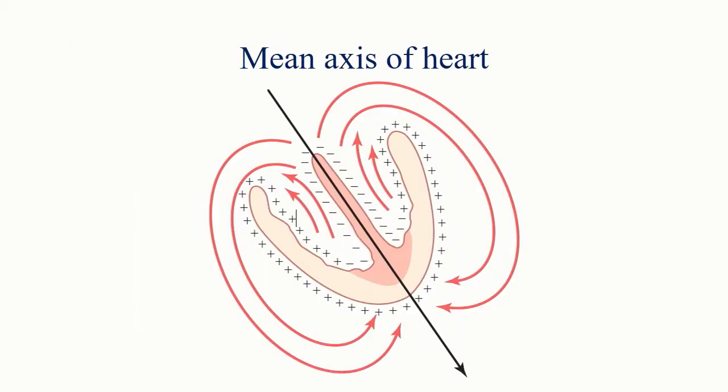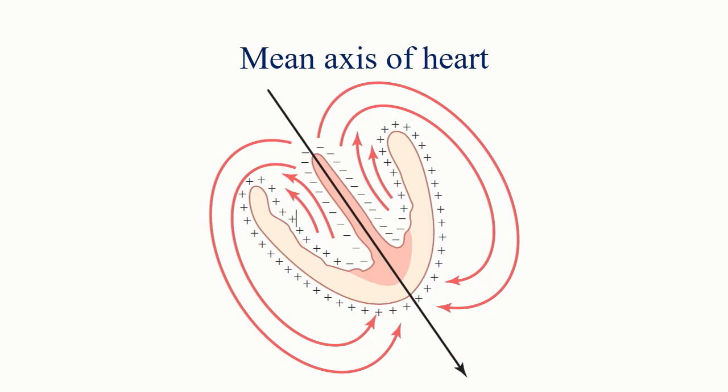Okay, now we will move to the mean axis of heart. First of all, you should know what a vector is. The vector is an arrow that points in the direction of electrical potential generated by the current flow, with an arrowhead in the positive direction. Also by convention, the length of the arrow is drawn proportional to the voltage of the potential.